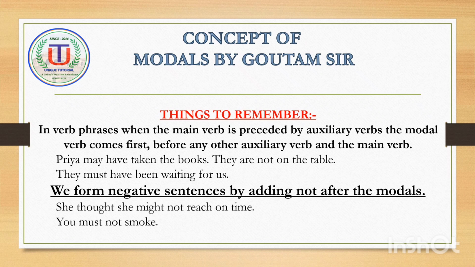Here we come to the second point that should be remembered. In verb phrases, when the main verb is preceded by an auxiliary verb, the modal verb comes first before any other auxiliary verb and the main verb. Say for example, Priya may have taken the book, it is not on the table. Second example, they must have been waiting for us.